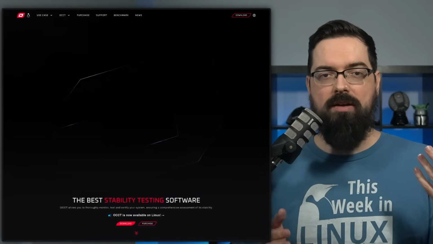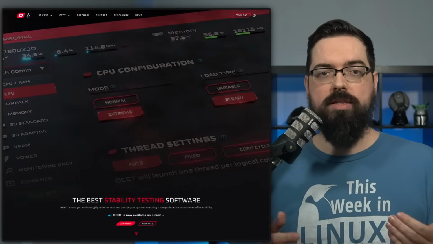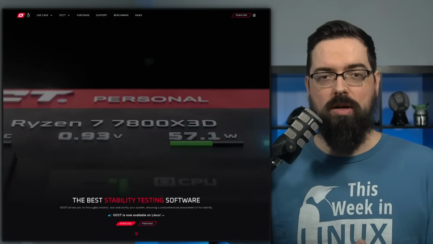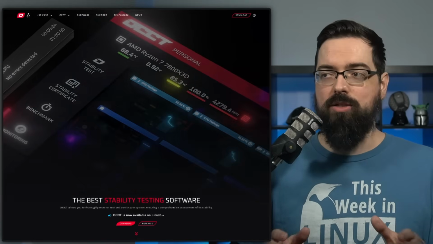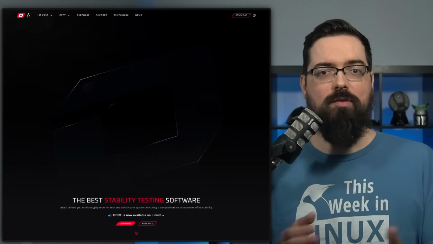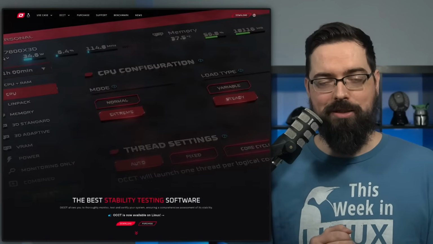For example, they have now a unified GPU detection algorithm, a simpler, more robust code base, better performance, more accurate results, and more. So this is a great tool for anyone who wants to do overclocking and watch their overclocking and check it and all that sort of stuff. If you're interested in that, you'll find links in the show notes.